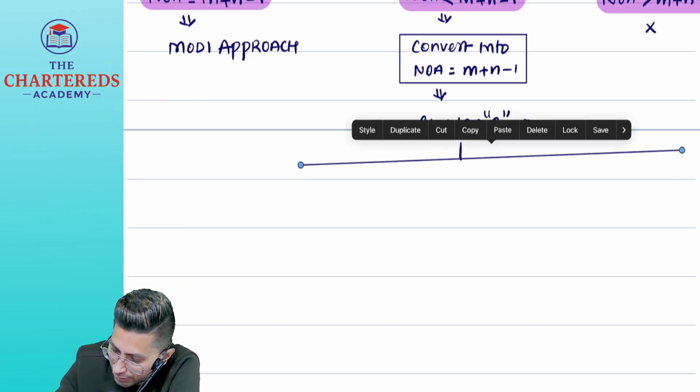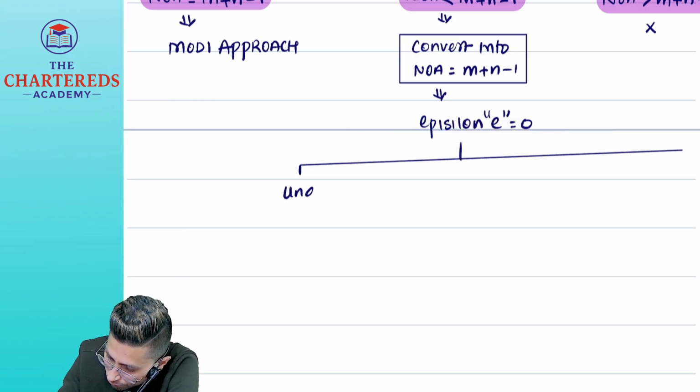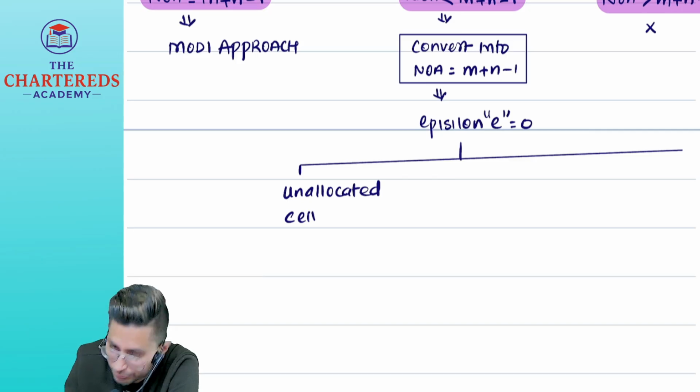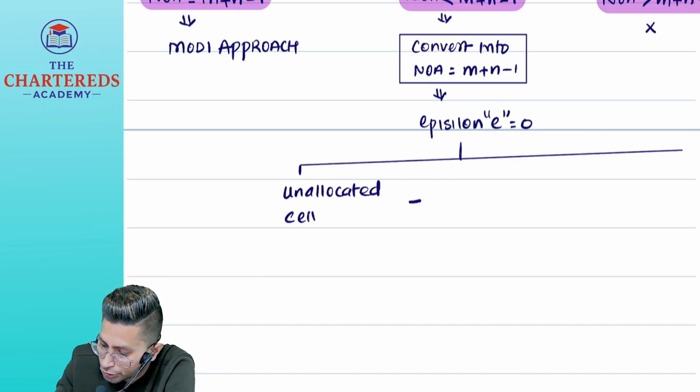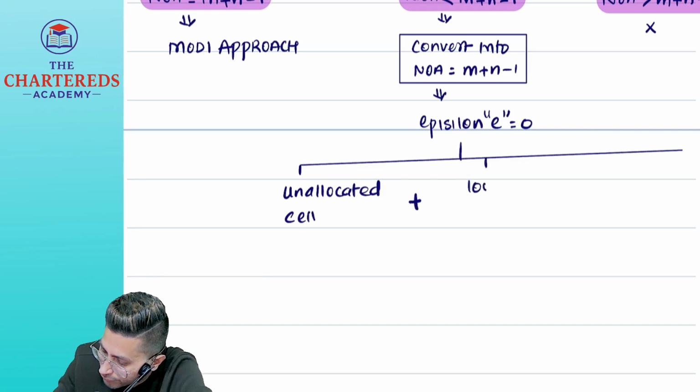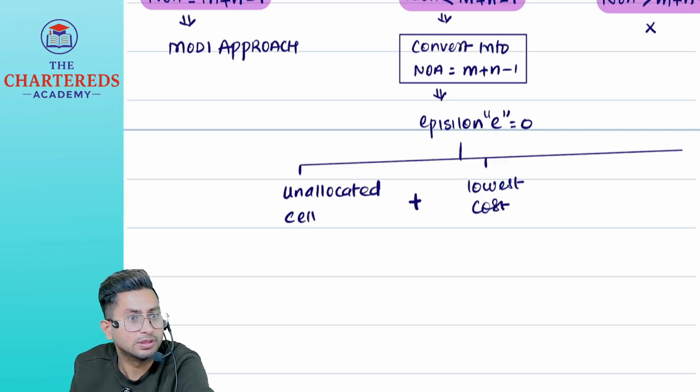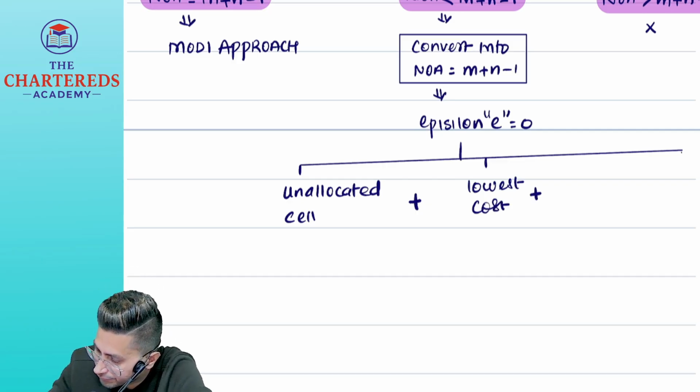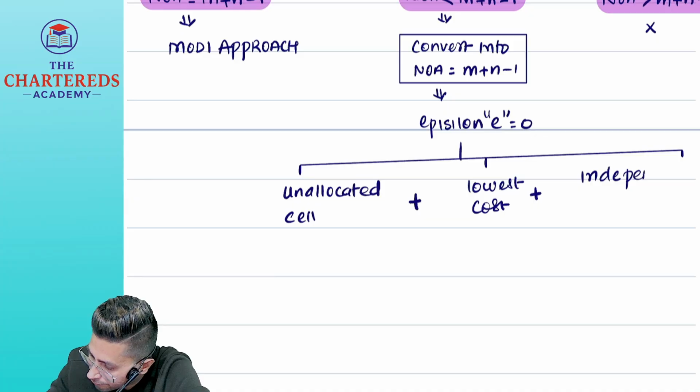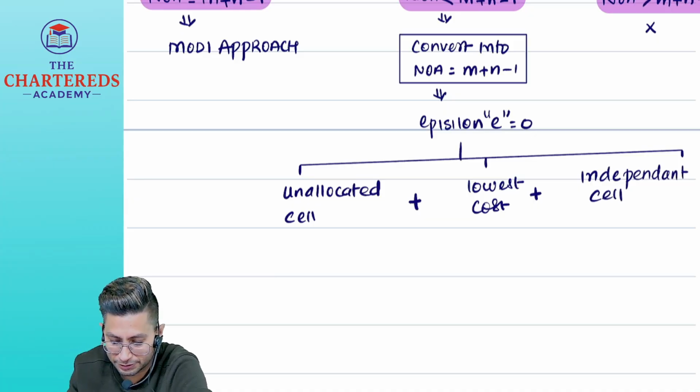First, it should be an unallocated cell. Condition number 1, unallocated cell. Condition number 2, in that unallocated cell, it should have the lowest cost. Plus condition number 3, it should be an independent cell.